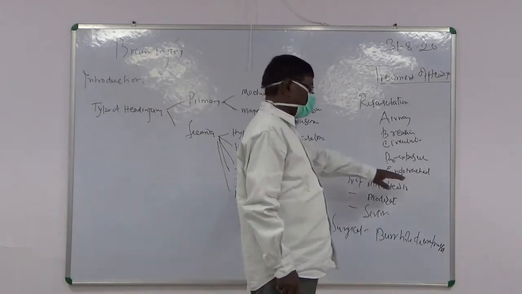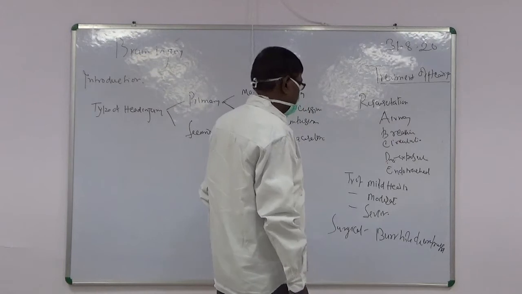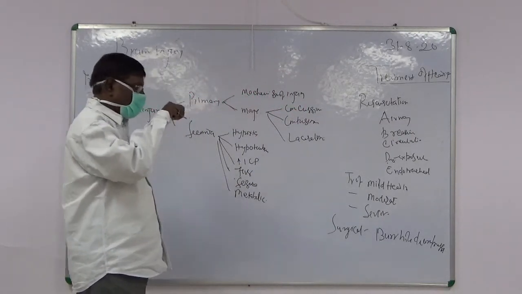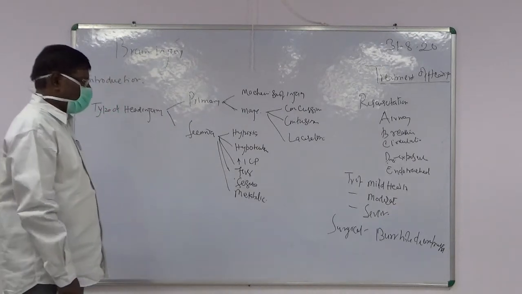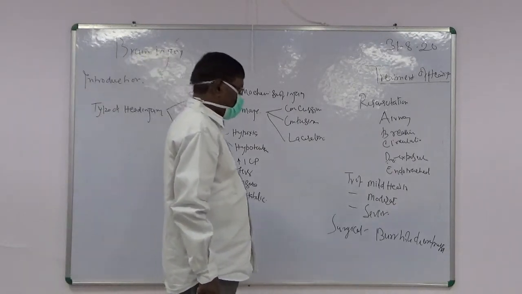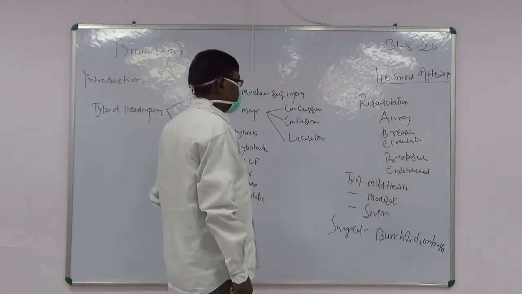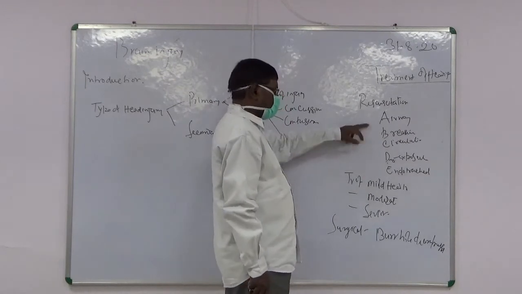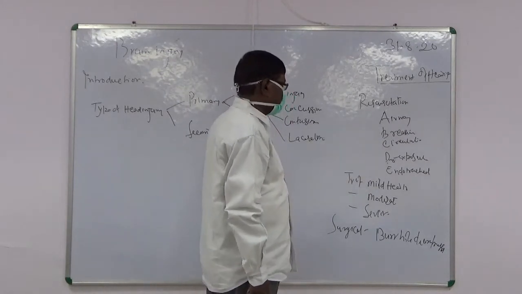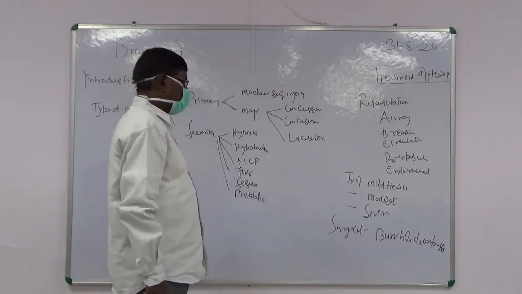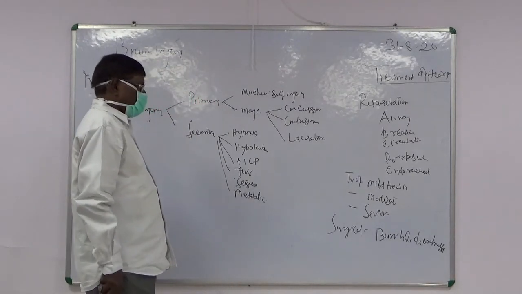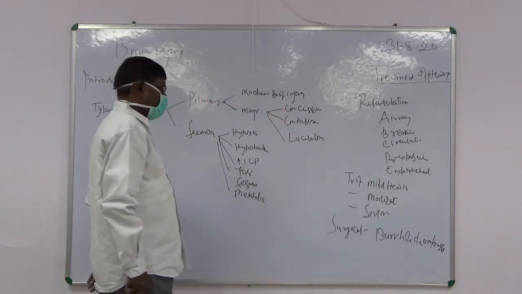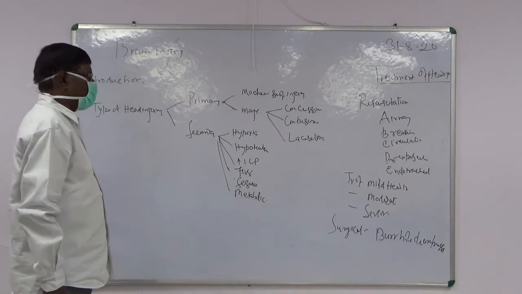Fifth is the endotracheal tube, because when the patient is not breathing properly, the tube is inserted directly into the trachea, oxygen is given properly, and proper oxygenation of the brain will take place. So under the heading of resuscitation, you should always remember A, B, C, D, E. A for airway, B for breathing, C for circulation, D for dress exposure, and E for endotracheal intubation should be done for the proper resuscitation of the patient.